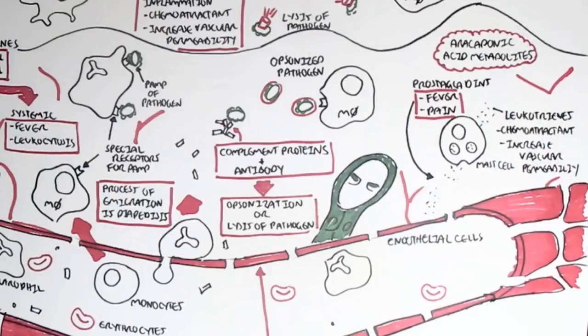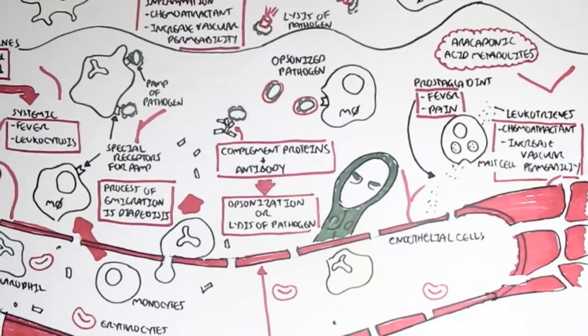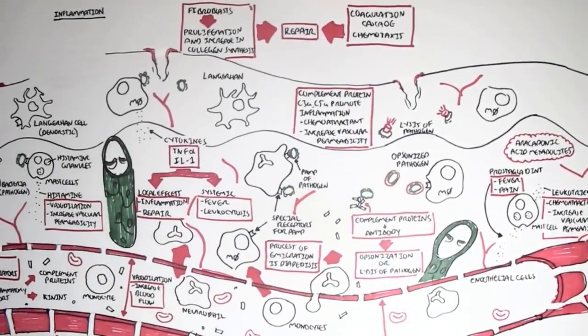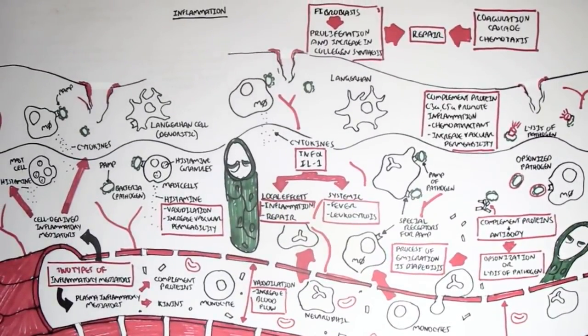So these arachidonic metabolites, the leukotrienes and prostaglandins, are cell-derived inflammatory mediators. So essentially, from this whole map, all these inflammatory mediators, the histamine, cytokines, complement proteins, etc., cause the characteristics of inflammation.